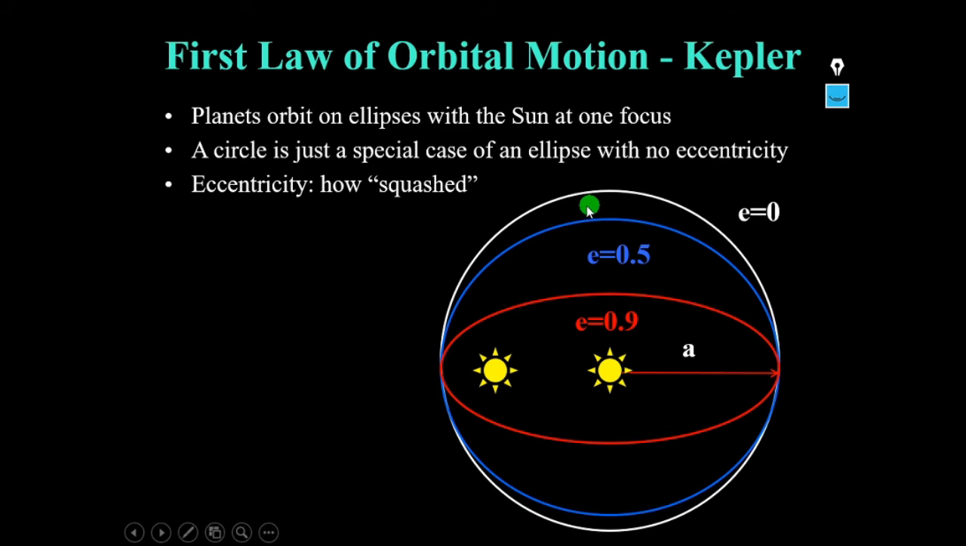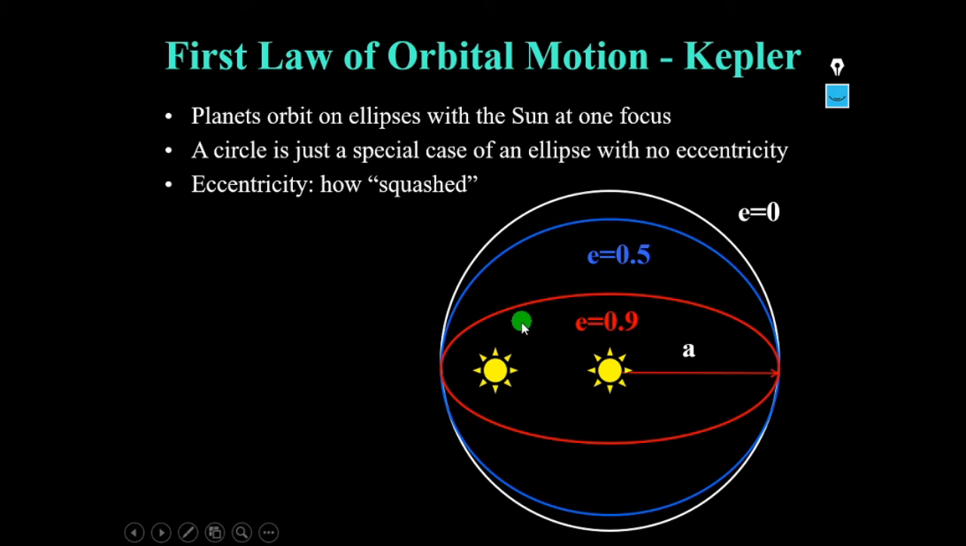If it is a circle, the sun remains at the center. But as the eccentricity increases from 0 to 0.5 to 0.9, slowly it takes the shape of an ellipse. Hence, there won't be any center, but there will be foci on either side of the ellipse, wherein the sun starts moving towards one of the foci.